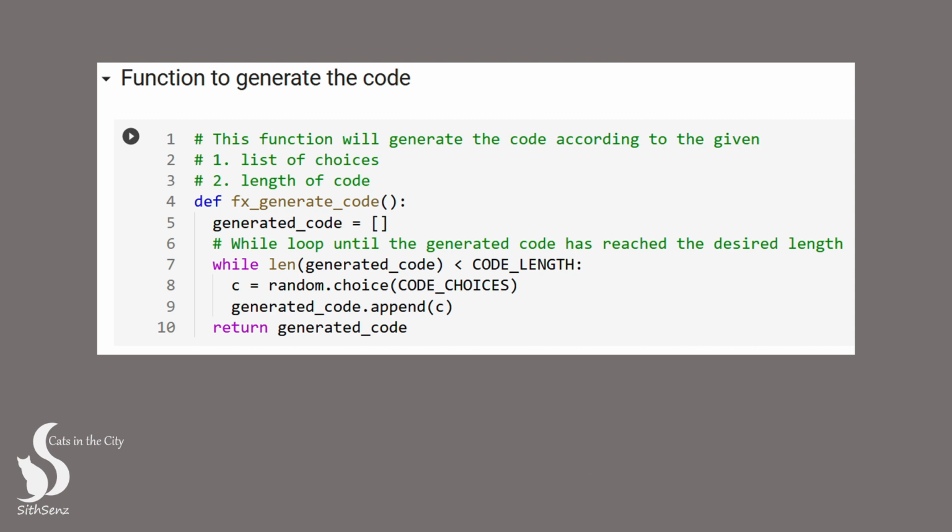The first function we will create is responsible for generating the secret code. We start with an empty list called generated code, and then randomly choose letters from the code choices list, one by one, and append them to the list using the append method. This process continues until the length of the generated code matches the desired code length. We accomplish this by using a while loop.